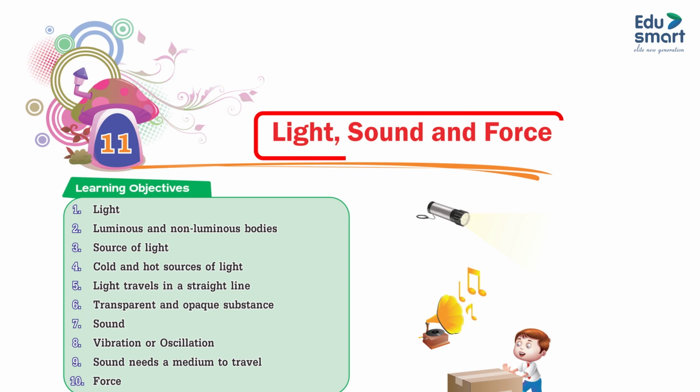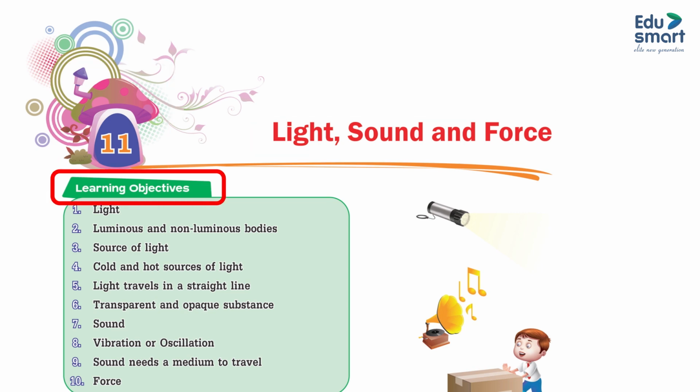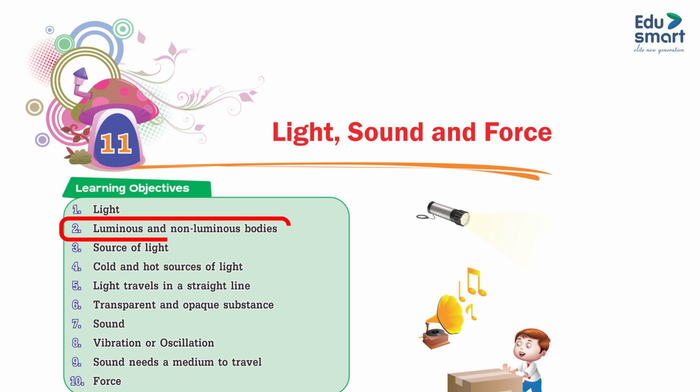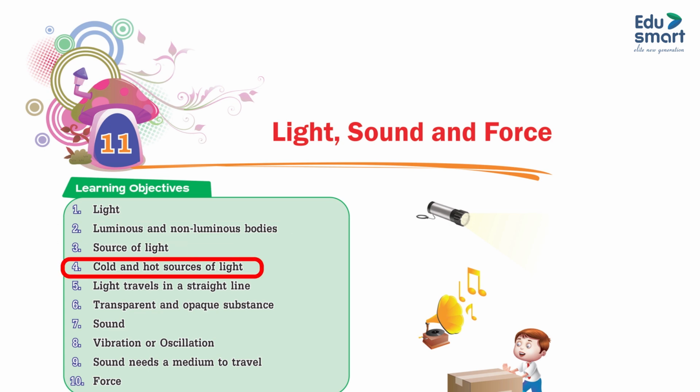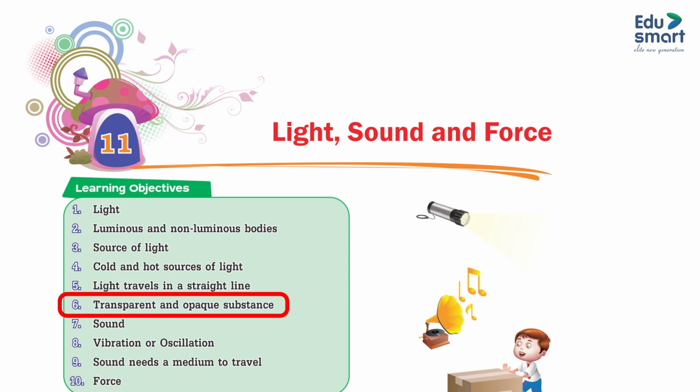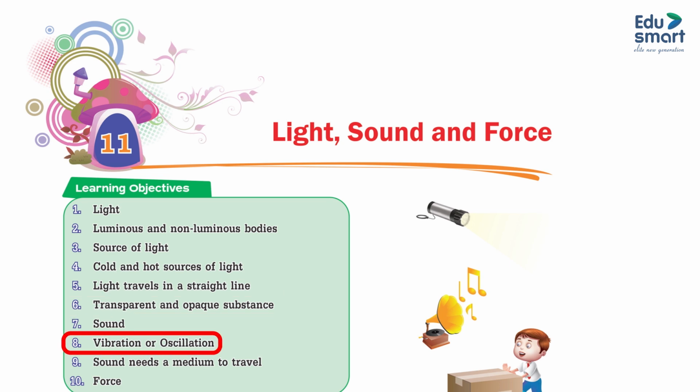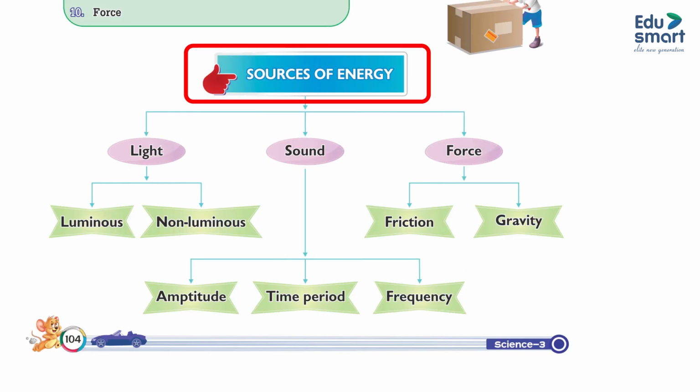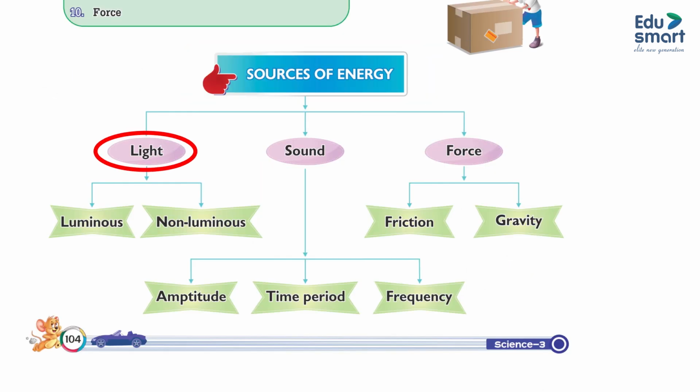Chapter 11. Light, Sound and Force. Learning Objectives: 1. Light. 2. Luminous and non-luminous body. 3. Source of light. 4. Cold and hot source of light. 5. Light travels in a straight line. 6. Transparent and opaque substance. 7. Sound. 8. Vibration or oscillation. 9. Sound needs a medium to travel. 10. Force. Key terms: light, luminous, non-luminous, sound, amplitude, time period, frequency, force, friction, gravity.